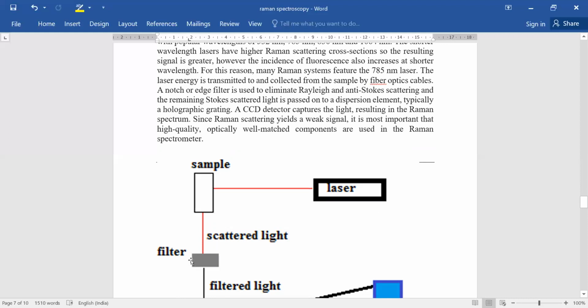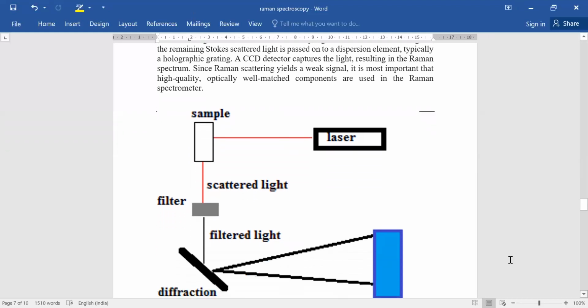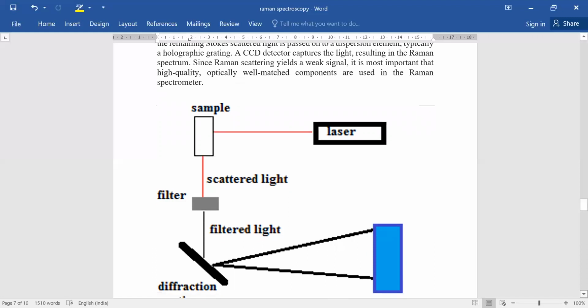So this is generally a holographic grating, and then the CCD detector captures the light, resulting in the Raman spectrum. So here we use some diffraction grating, and later this is the CCD detector, which captures the light, and we get the Raman spectrum. Since Raman scattering is a weak signal, it is very important that high quality, optically well matched components are used in the Raman spectrometer.